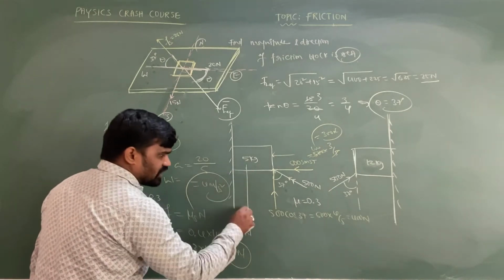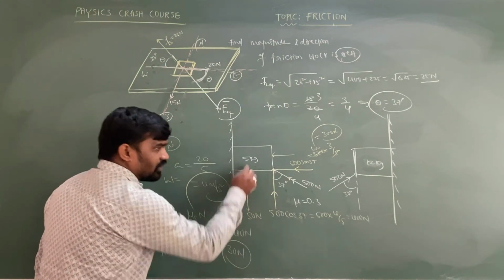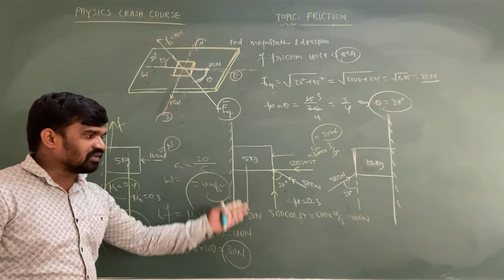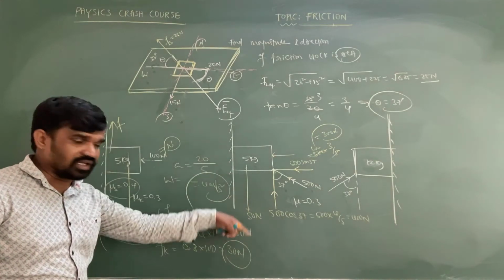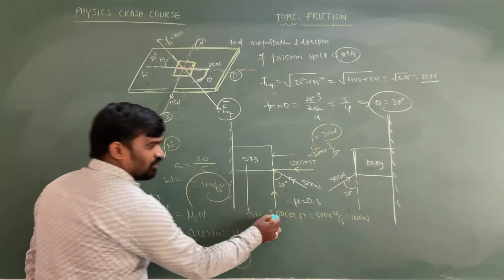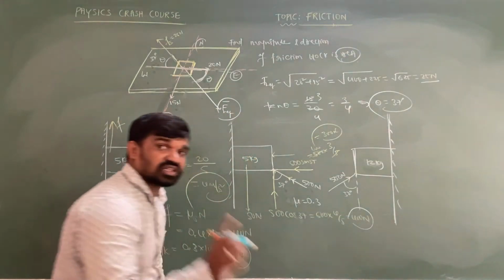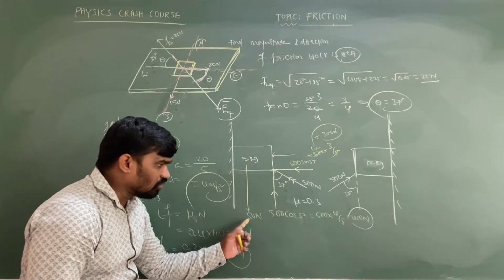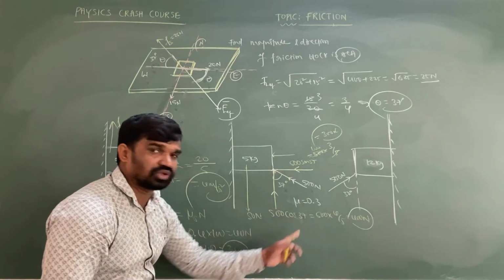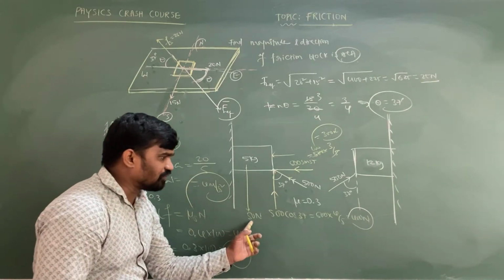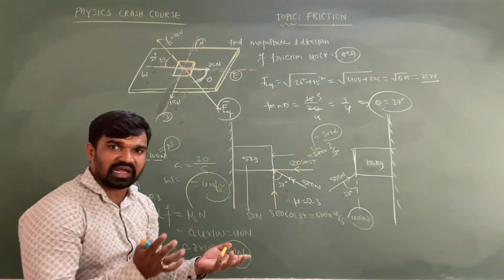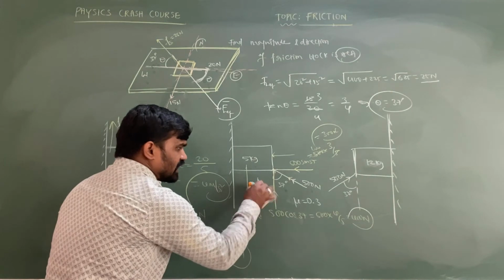Weight of the object is how much, beta? mg means 5 into 10 is equal to 50 Newton, acting in the downward direction, whereas the upward force is how much, beta? 400 Newton. First of all, you are supposed to check whether this downward force and this upward force are balancing or not. See, 50 Newton, 400 Newton, not balancing. 400 Newton is greater than 50.